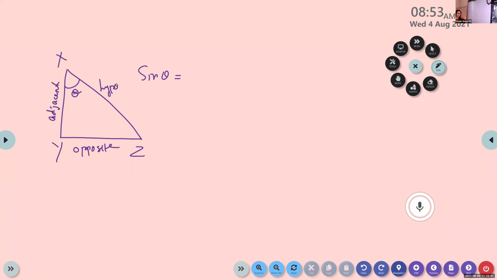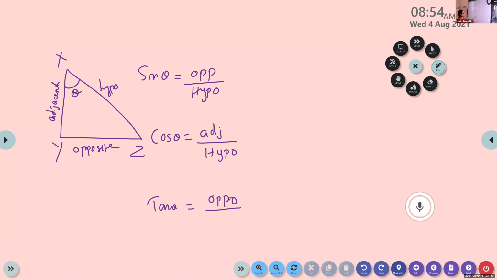So sine theta equal to opposite side by hypotenuse. Cos theta equal to adjacent side by hypotenuse. And tan theta equal to opposite side by adjacent side.